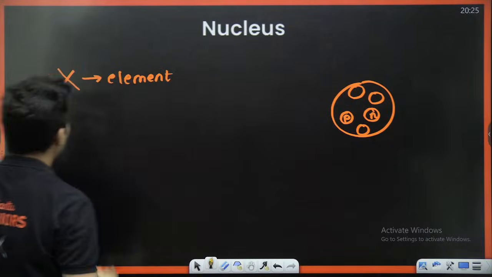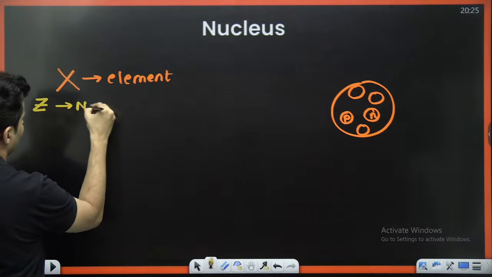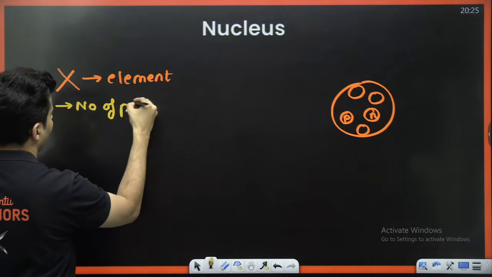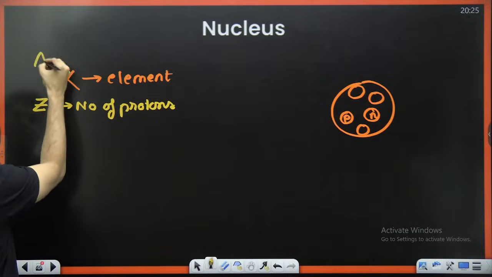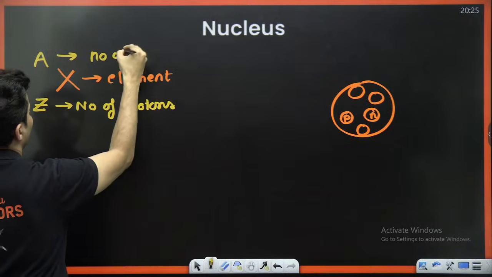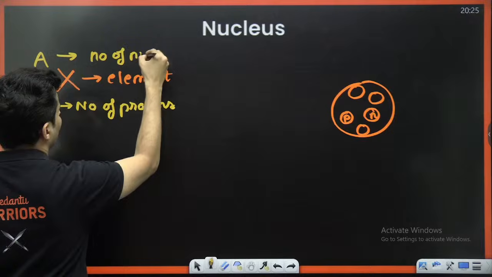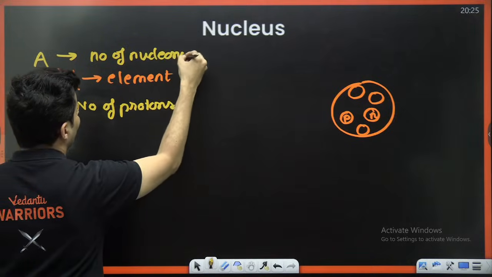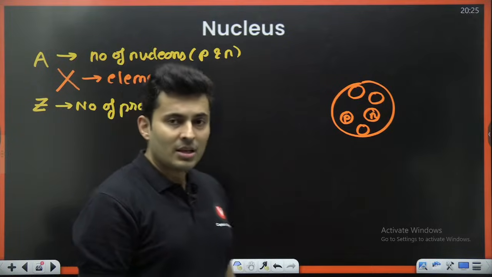The number of protons is usually referred by Z, which is your number of protons. And on the top is A, which is the number of nucleons. Nucleons means protons and neutrons together.